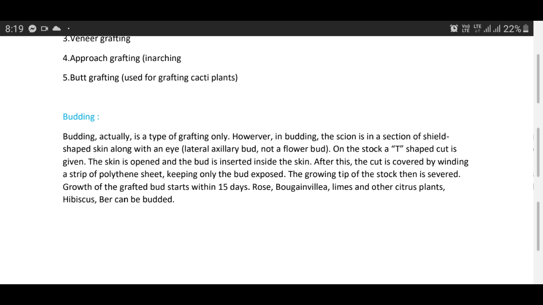After this, the cut is covered by winding a strip of polythene sheet, keeping only the bud exposed. The growing tip of the stock is then severed. Growth of the grafted bud starts within 15 days. Rose, bougainvillea, limes and other citrus plants, hibiscus, ber can also be budded.